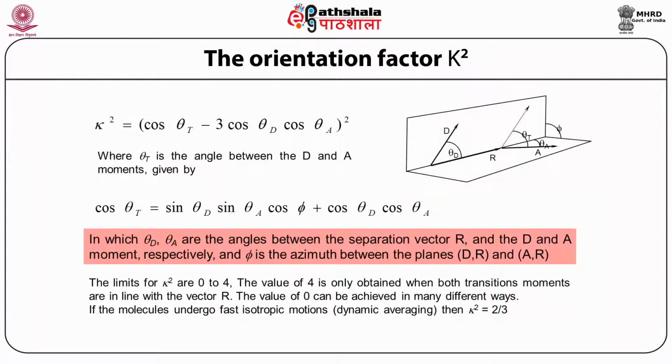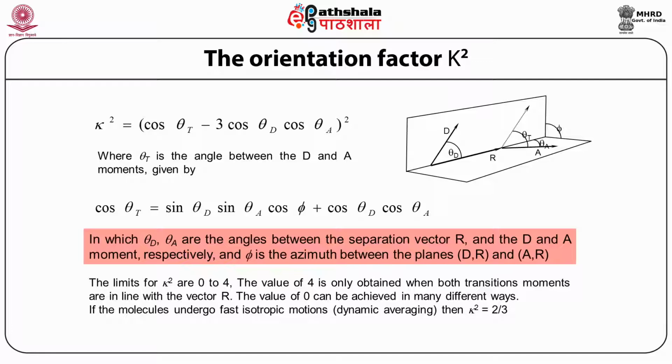We further discuss a very important factor, the orientation factor K square, which is essential for FRET to occur. You can see in the figure the different parameters like d, theta, r and so on.